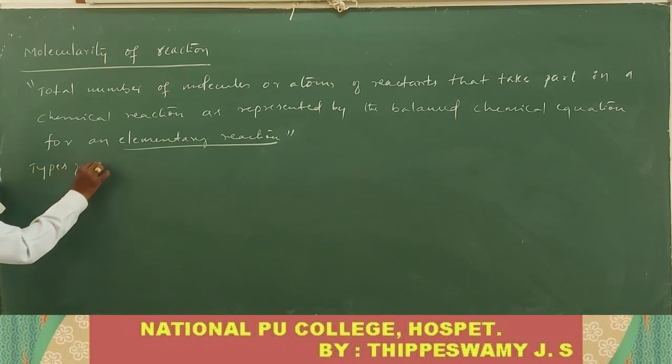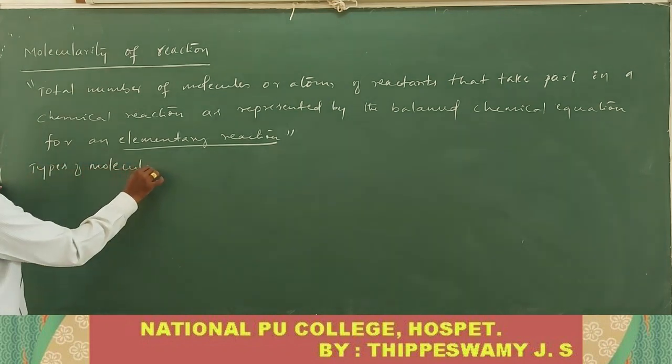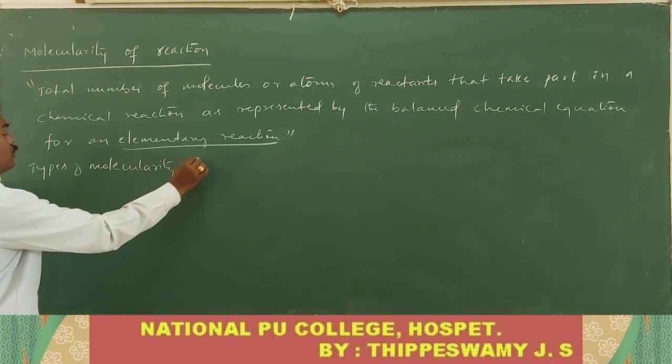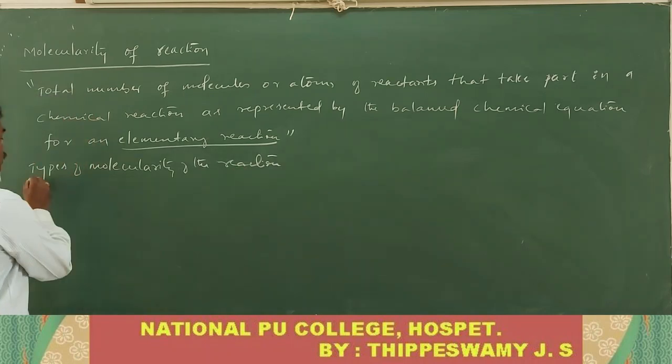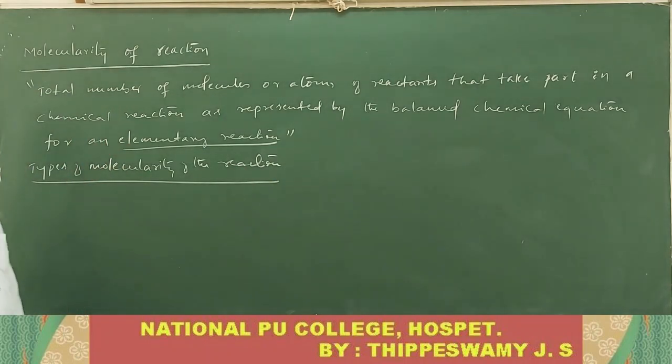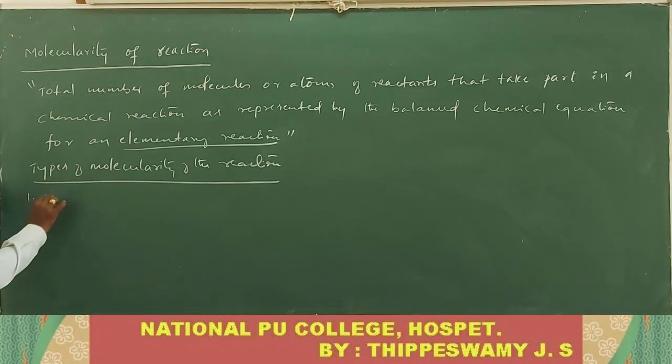Types of molecularity of the reaction. Okay, I take the first one. What is it called? That is unimolecular reaction.